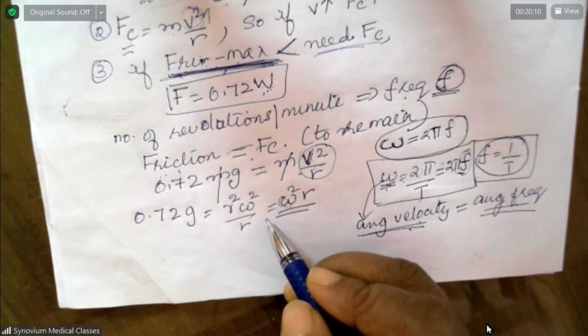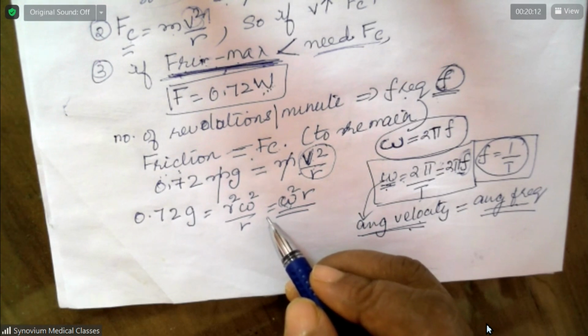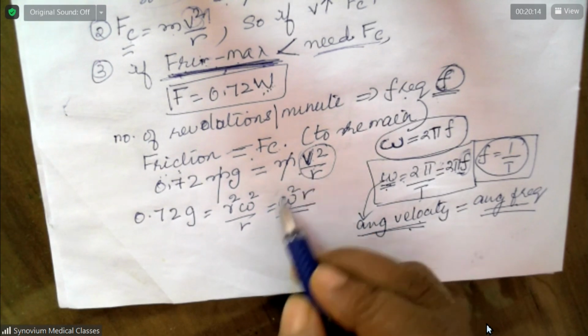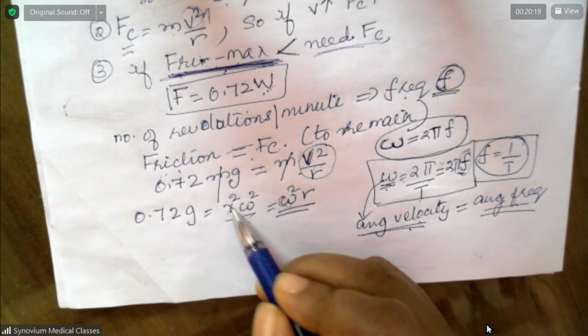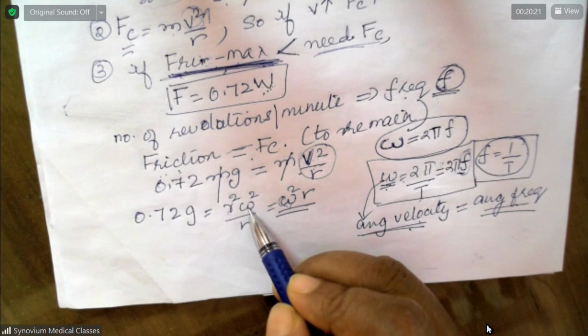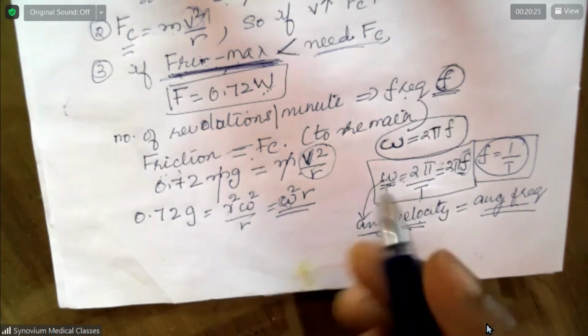Now, V is equal to omega R. Therefore, V square is equal to R square omega square. I'll show once more.